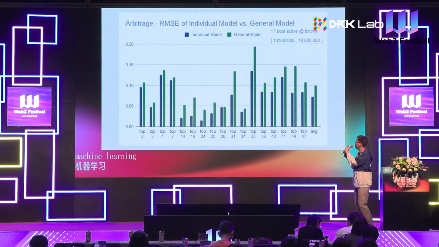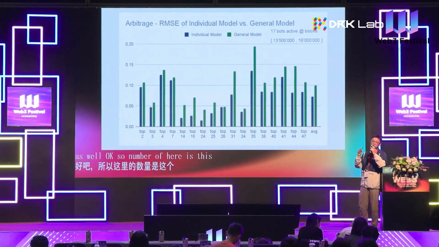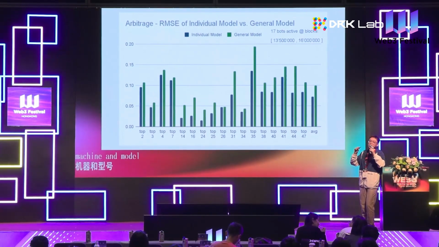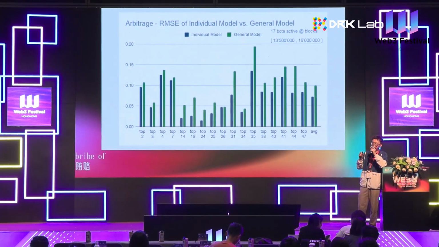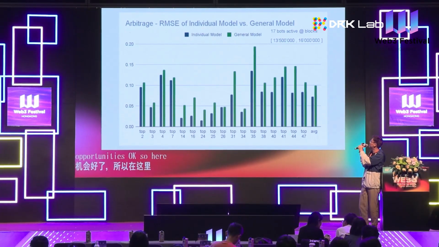Okay, so the number here is the root mean square error, to show the accuracy of the machine learning models that we use to predict the final bribe of each MEV opportunity. Here we use two models. First is called the individual model.